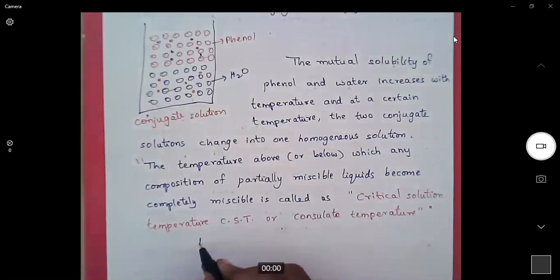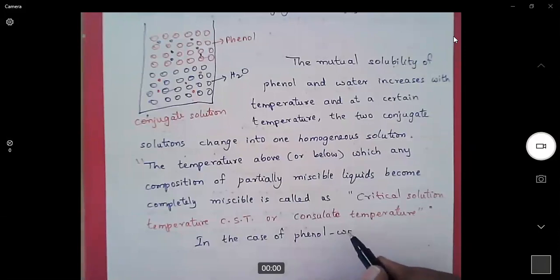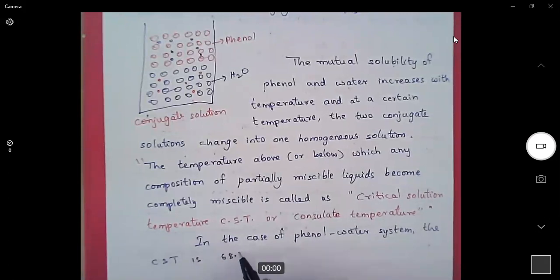In the case of phenol water system, please take the notes. The CST is 68.1 degrees centigrade. This is upper CST.